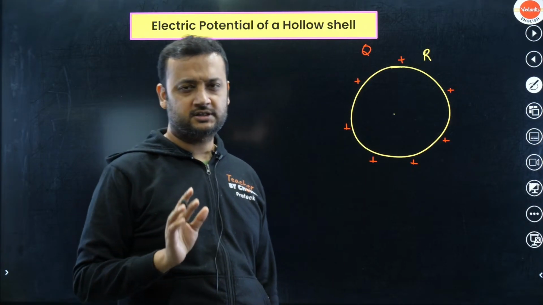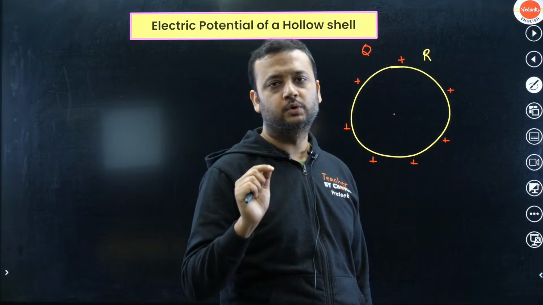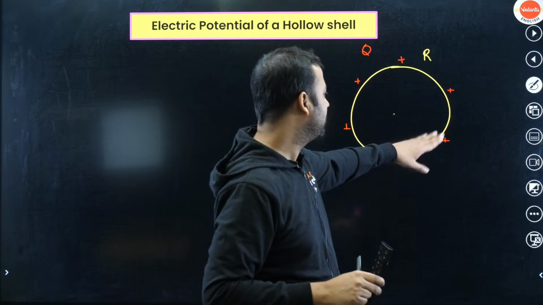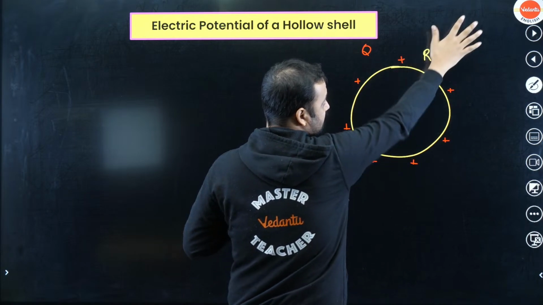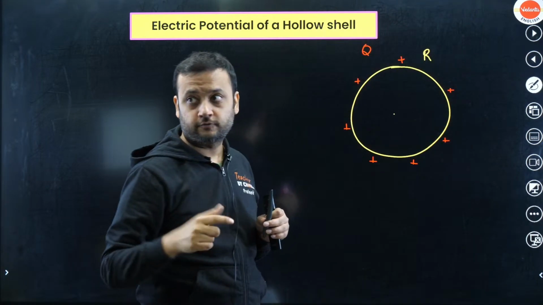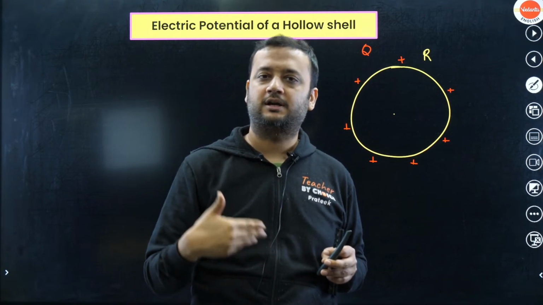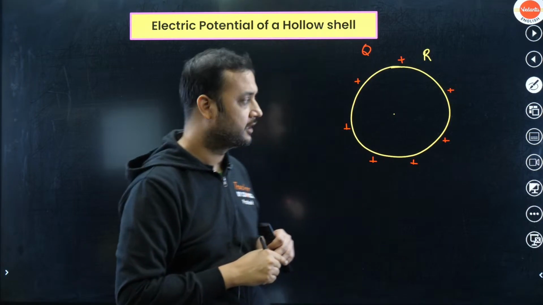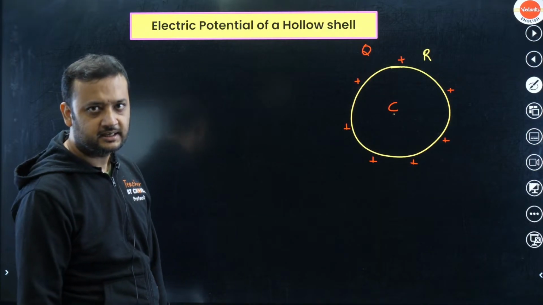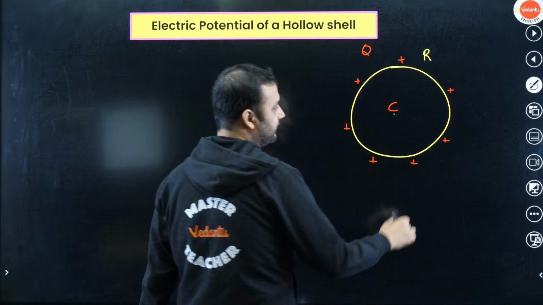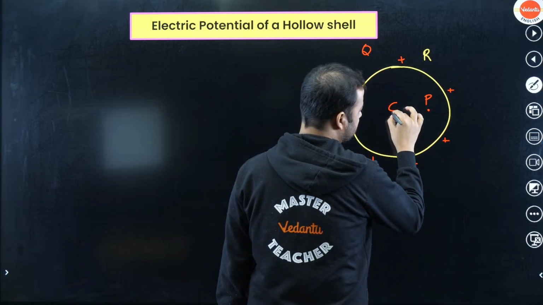Okay, so what is the value of the potential? Now here there are two cases. One can select point P inside the shell. So this region, if you see, is inside the shell, whereas this region is outside the shell. So what happens if you select the point inside the shell? The formula is different. And what happens if you select the point outside the shell? Formula is different, remember. Okay, so let us say C is the center of the shell. If you select point P inside the shell, let us say we select point P over here such that this distance is x.